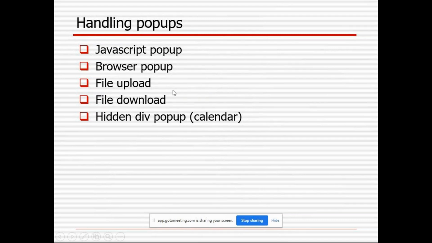If I want to upload in my Gmail using automation, you can upload, you can download also. And if I want to open the calendar and enter a date, like June 20th, by my automation script, those things we can do too. For that, we can call it a hidden div pop-up.